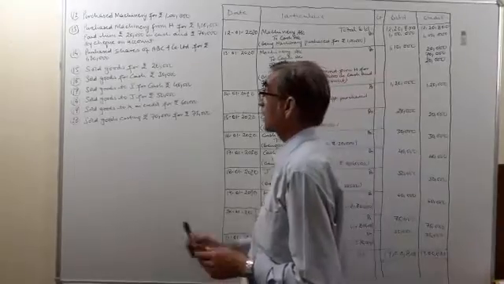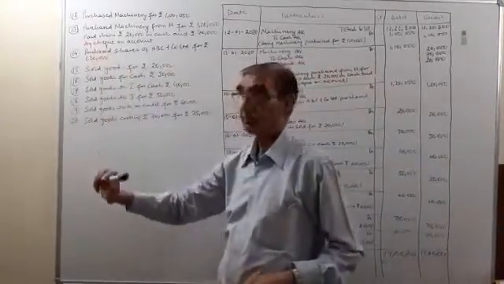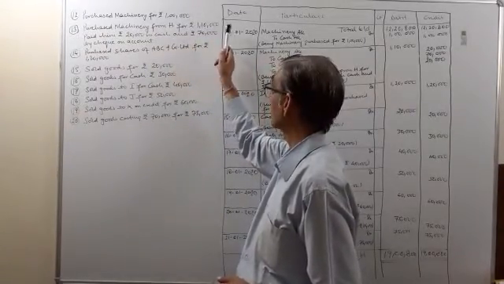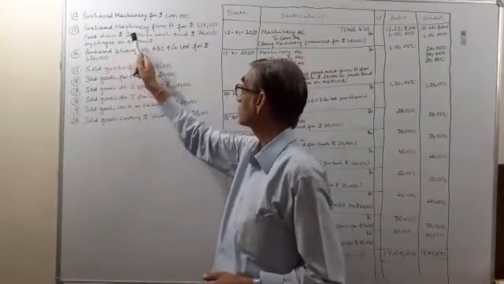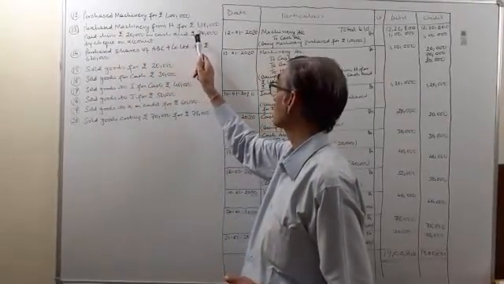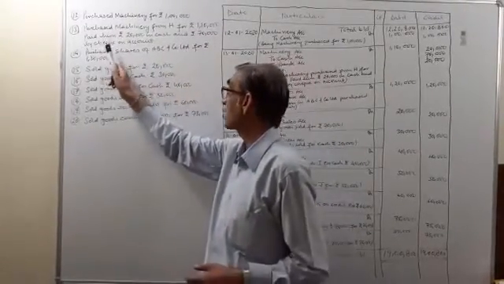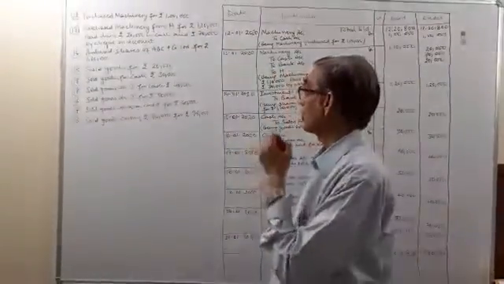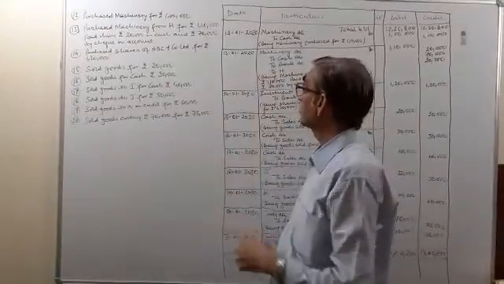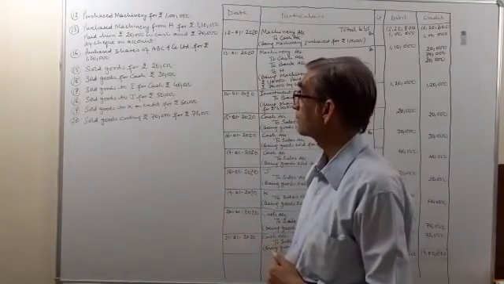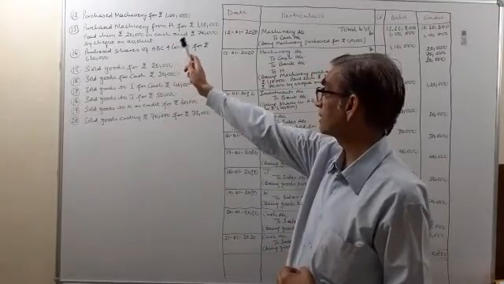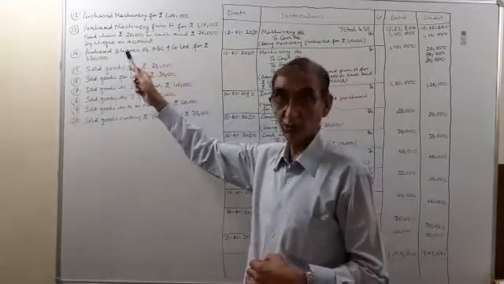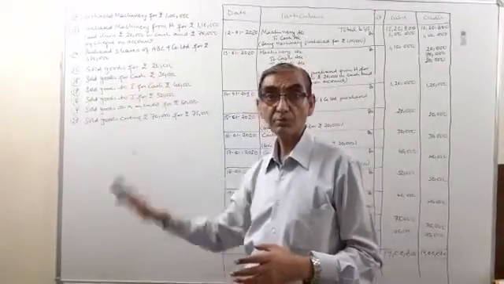It's clear? Now the 13th transaction. Purchased machinery from H for rupees 1,10,000. Paid him rupees 20,000 in cash and rupees 70,000 by check on account. So we have purchased a machine from H of rupees 1,10,000. We have paid him 20,000 in cash and rupees 70,000 by check on account. On account means the rest will be paid to him later on.